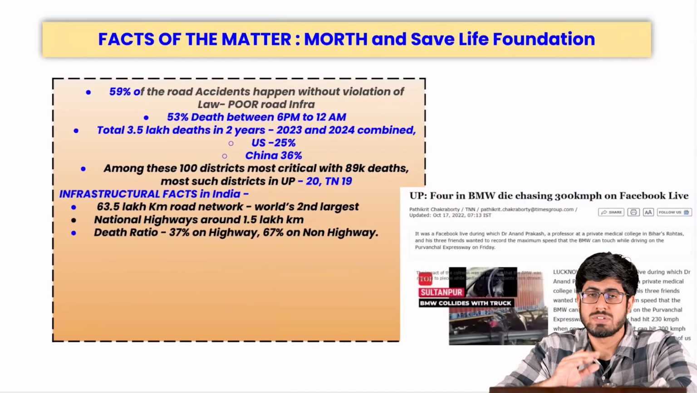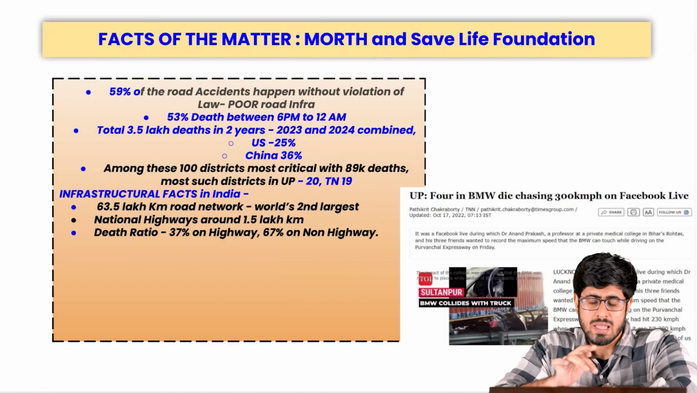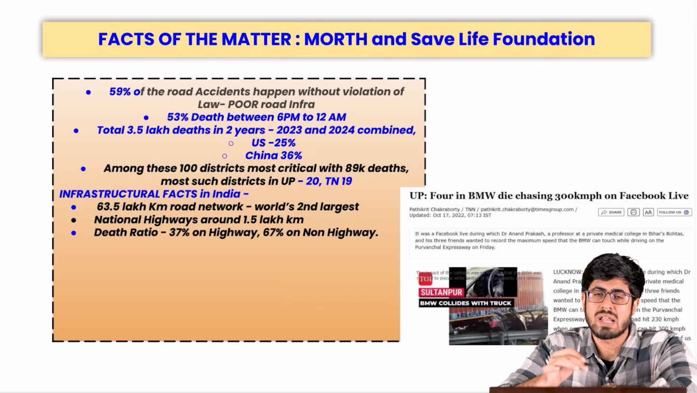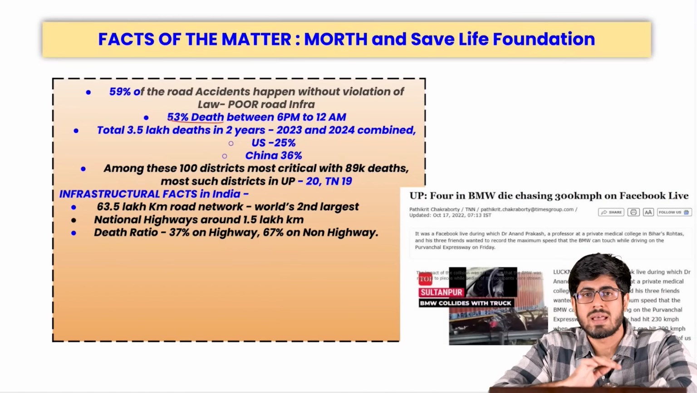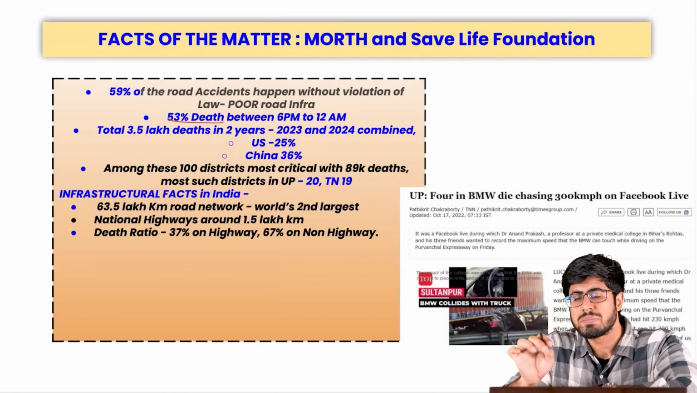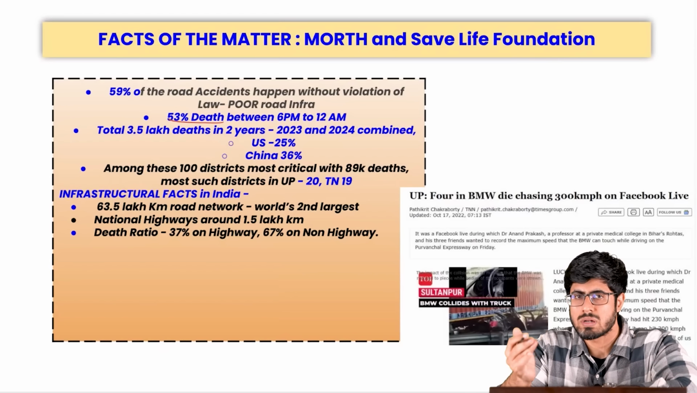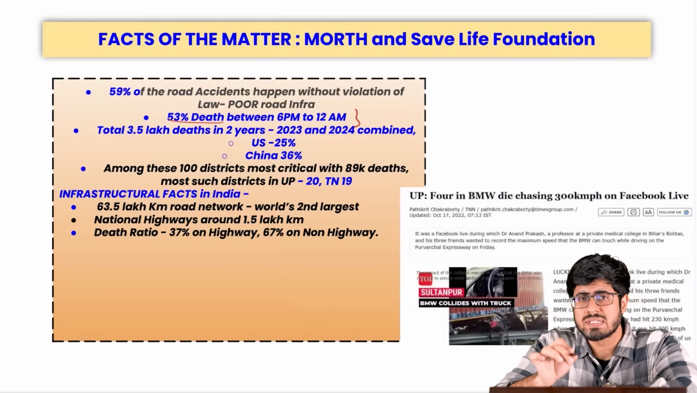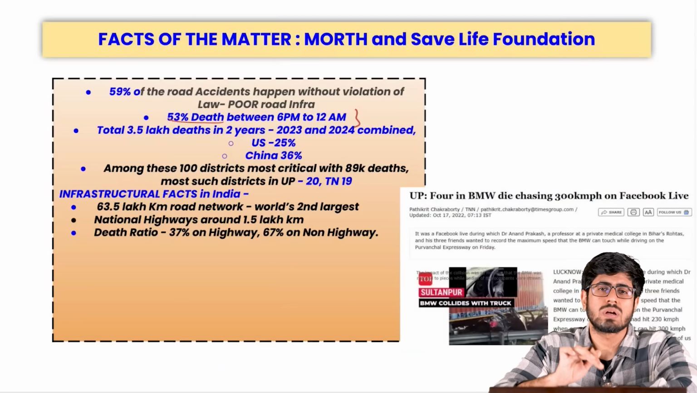If we talk about the data, which is the matter of the fact, we see that at least 59% of the road accidents that happen in India, it is not because of somebody violating the law. It is merely because the infrastructure that we are supposed to drive upon is very poor. If you see the numbers, at least 53% of the deaths happen only between the time period of 6 p.m. to 12 a.m. That is the time period when most of us are returning home from our work, from our colleges, from our schools. This is also because it is precisely the time when traffic density is high and when the visibility is very low. We don't have enough street lights to avoid such accidents on our roads.